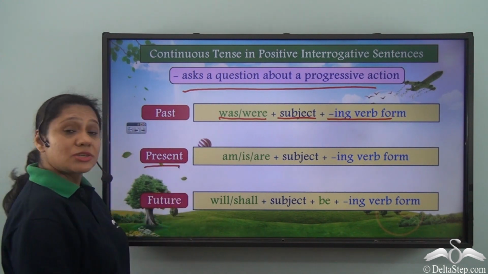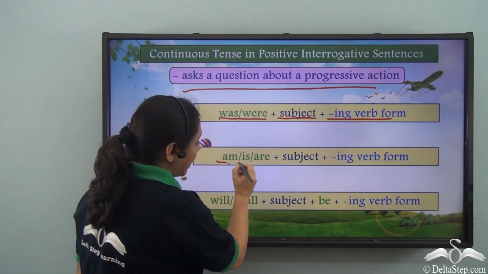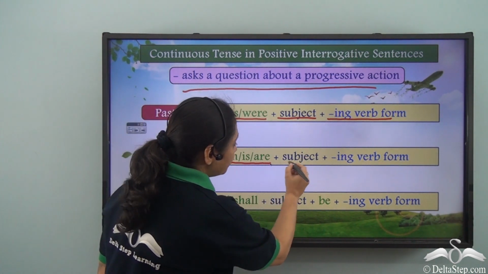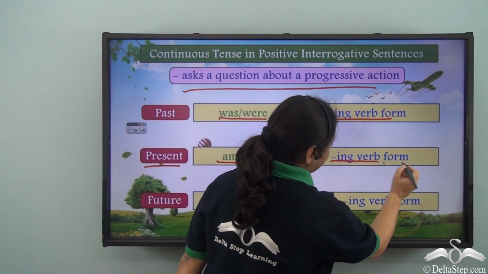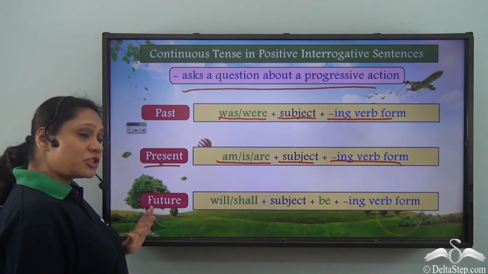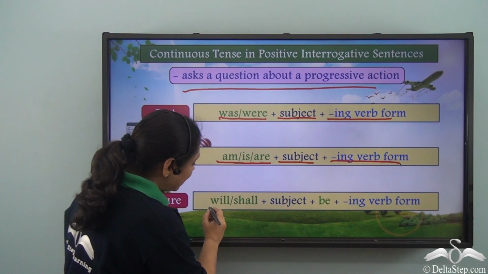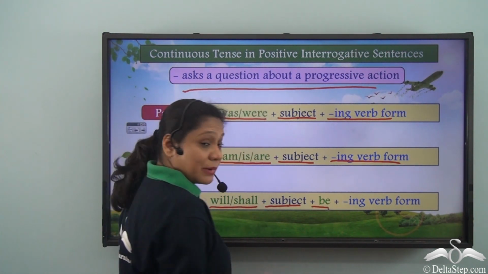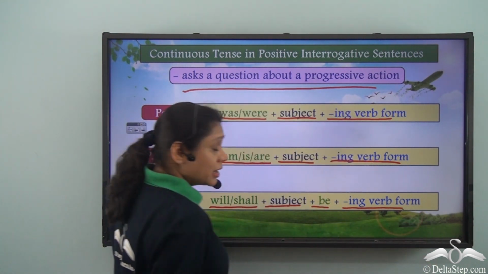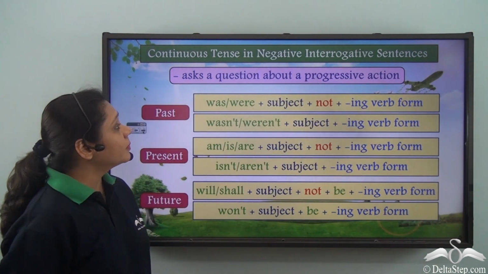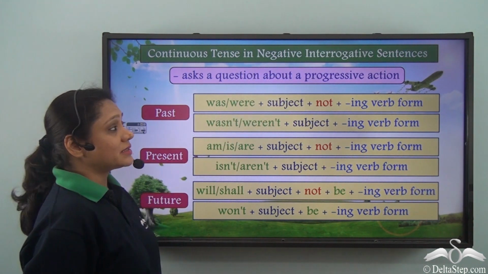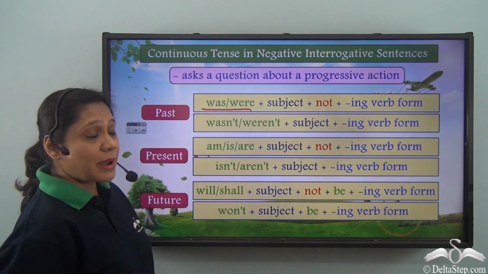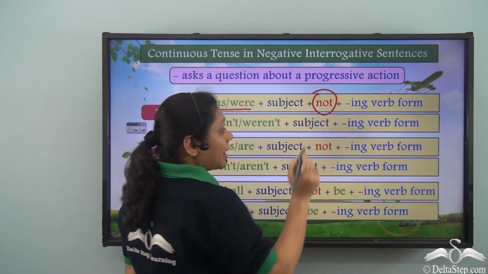In the present continuous tense, we use am or is or are depending on the subject followed by it and then the ing verb form. In the future continuous tense, we use will or shall followed by the subject followed by be and then the ing verb form.